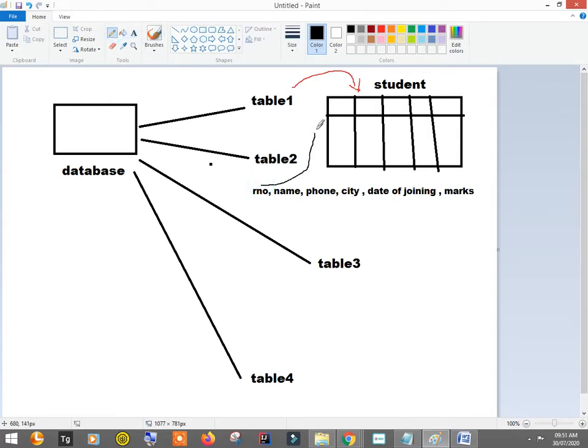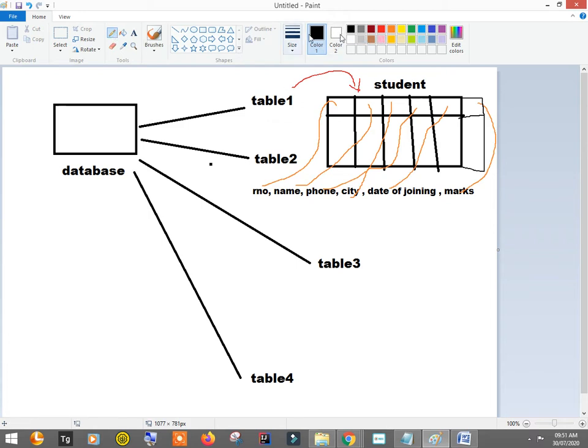Let's say this is roll number. I'll use another color. This is the name. This is phone number. This is city. This is date of joining, and one more column for marks. So this can be a table in a database, right?